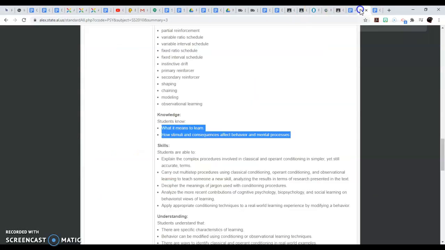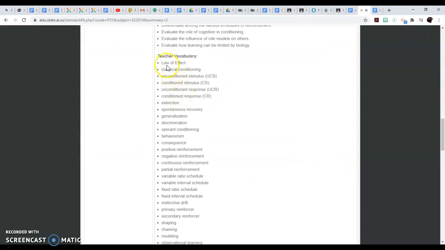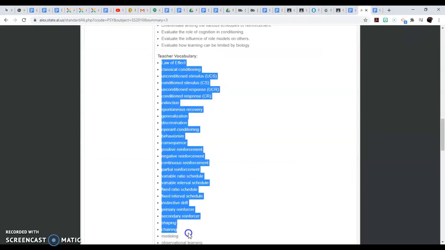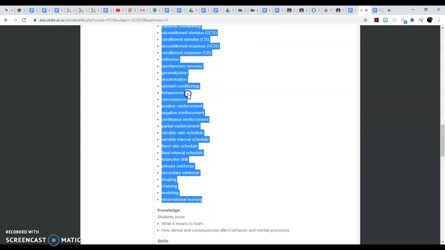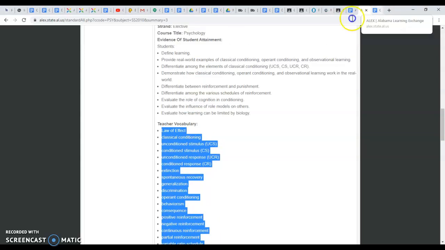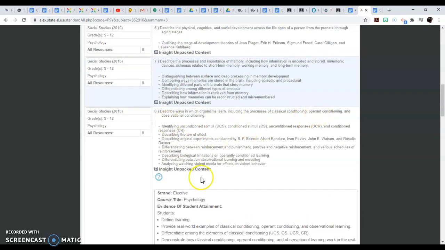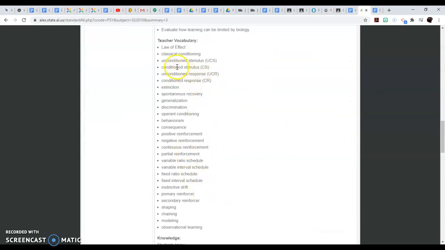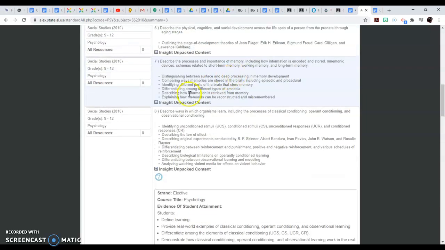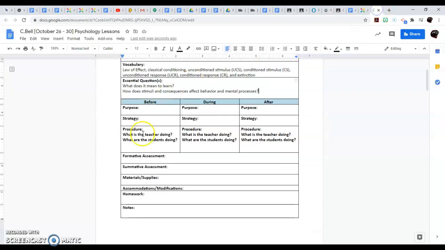But if you would take the time out and go back to the Alabama Exchange, you can use all of these words on the teacher vocabulary, and you can set them as your words for that VKR sheet. In addition to that, what you also might want to do is if you're dealing with a standard, you have some vocabulary words in the standard. As you see, unconditional stimuli, they took some out of mine. So all of these would be vocabulary words. So look in your standard at some of those words you think your student might not know or might need to know, and use that for your VKR sheet. And so what I would do is for my strategy, I would just put VKR sheet.